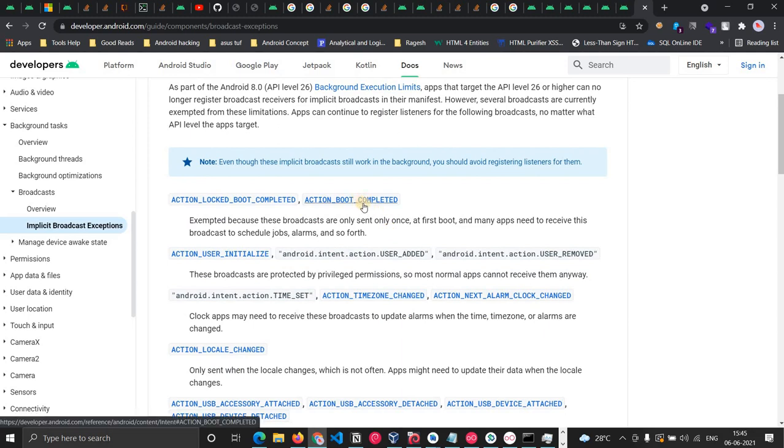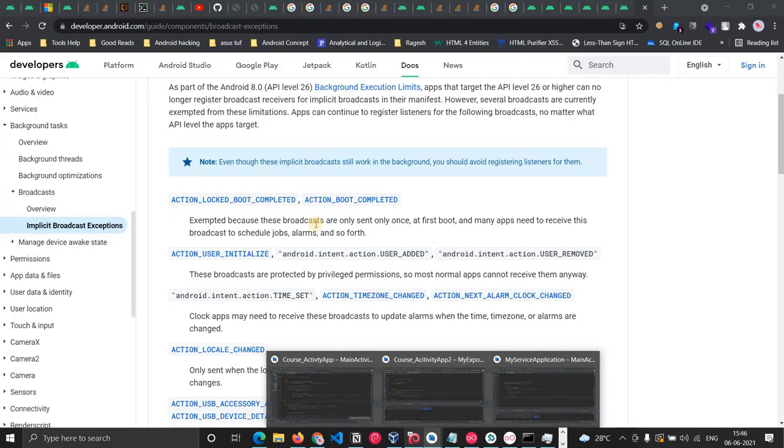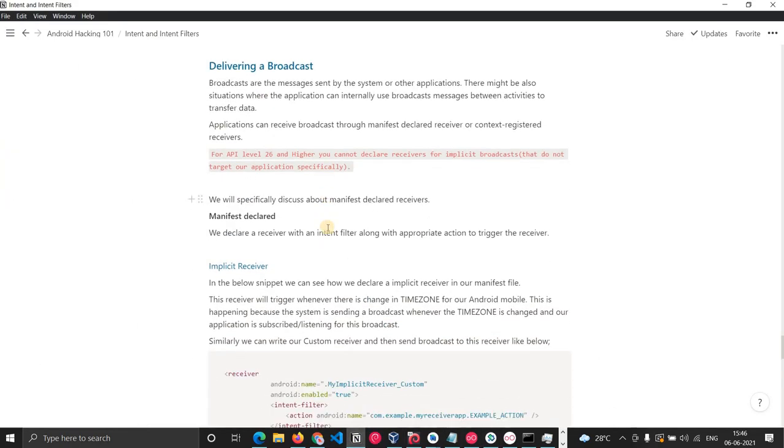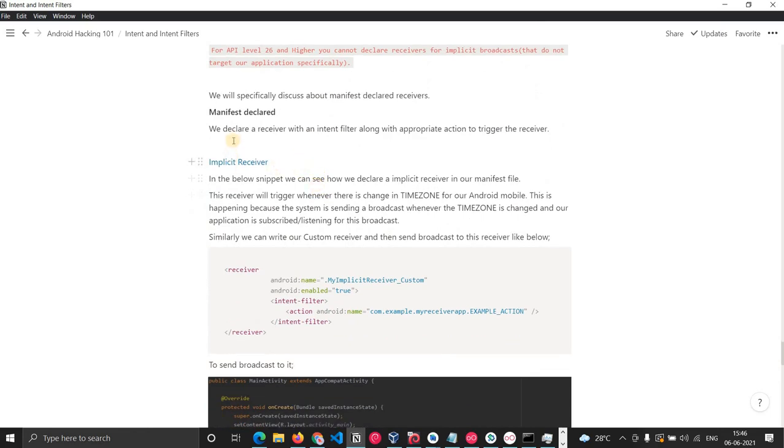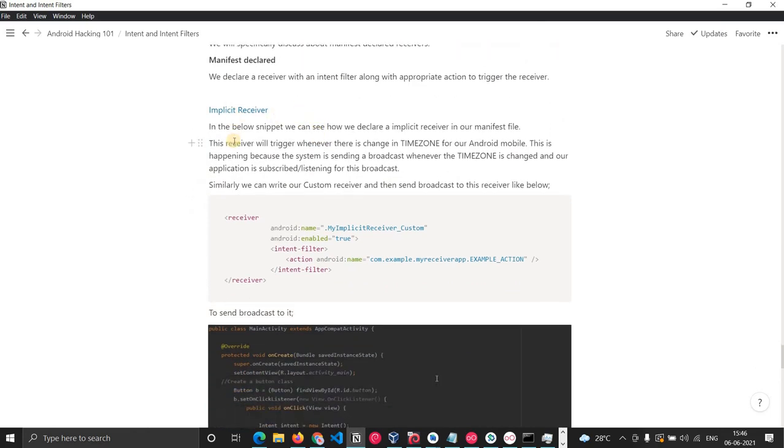What this means is, whenever there is a boot complete, whenever your phone restarts, the system will send a broadcast, and in your application you define a receiver to receive that broadcast. Once you receive it, you can do whatever action you want in the code. Likewise, whenever the time zone is changed, you will receive that broadcast and can do other things with it. So let's see how we can do it in the application. As I said, implicit here means an implicit receiver, not broadcast. Basically, we are receiving the broadcast from the system or from another application.